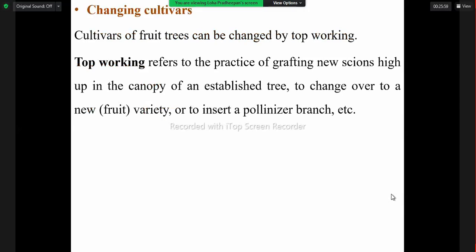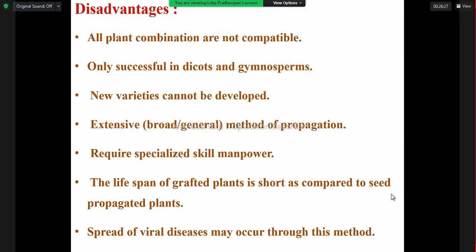Then change of cultivars is also possible, because if the plants become older, if we go for top working, even by inserting the new scion in the higher canopy plant, we can get that. So changing of cultivars is also possible. These are some advantages in grafting.